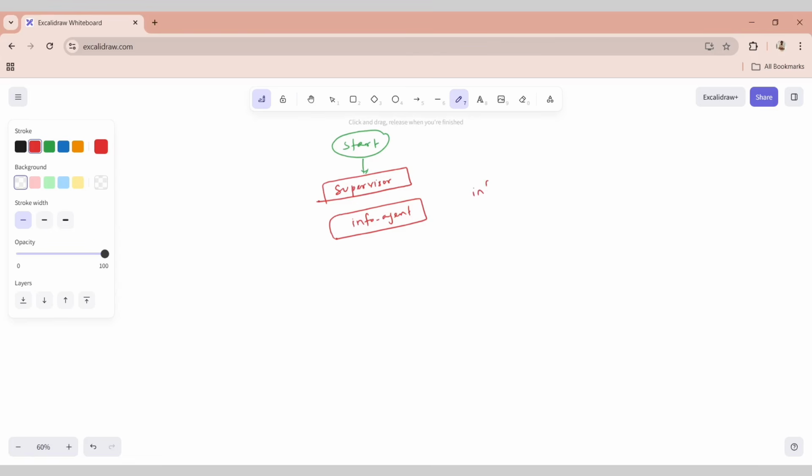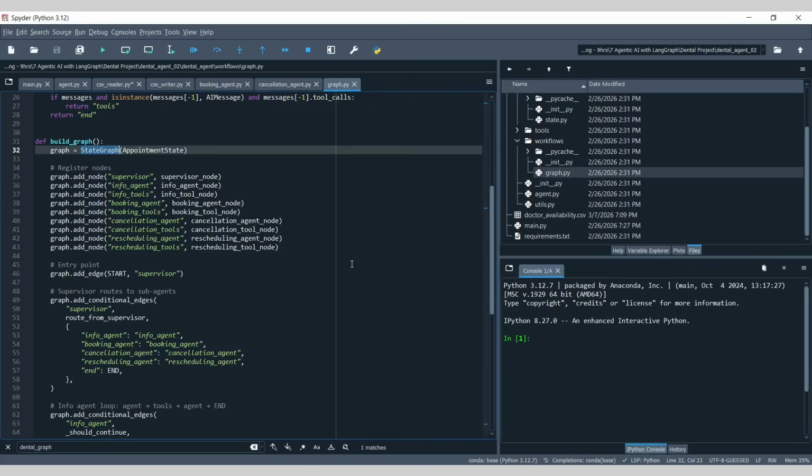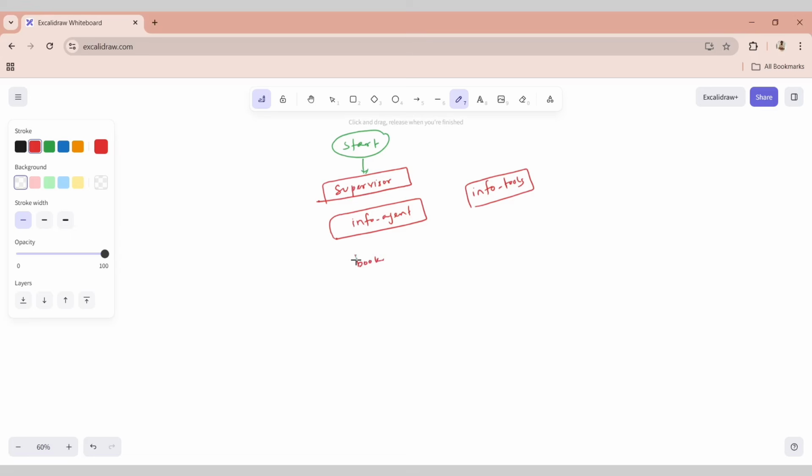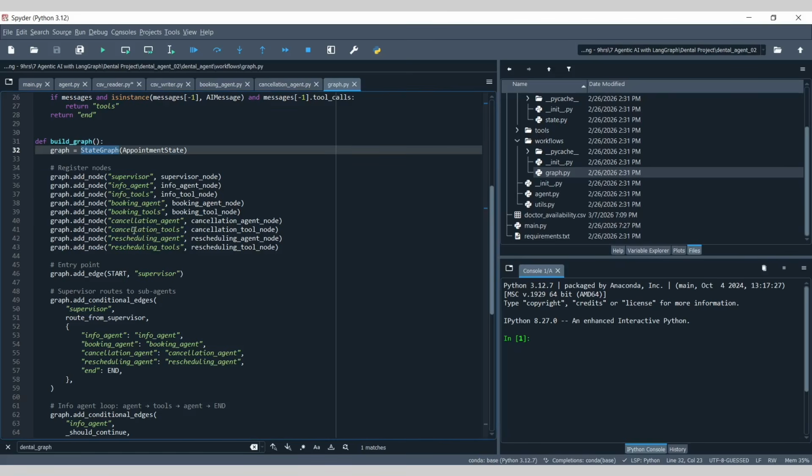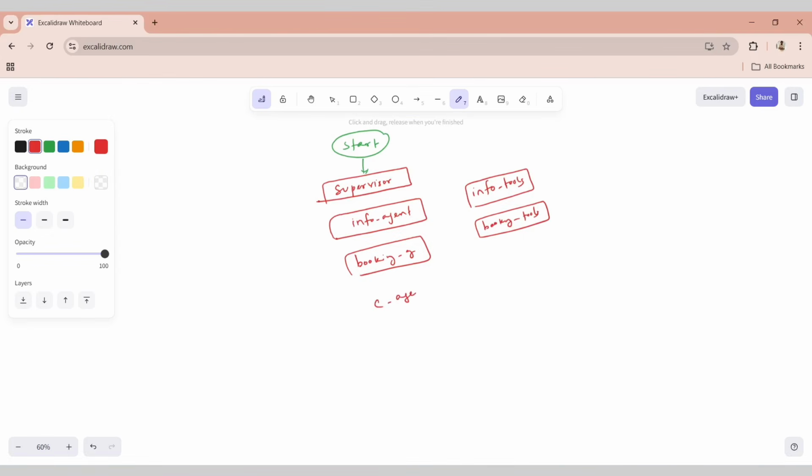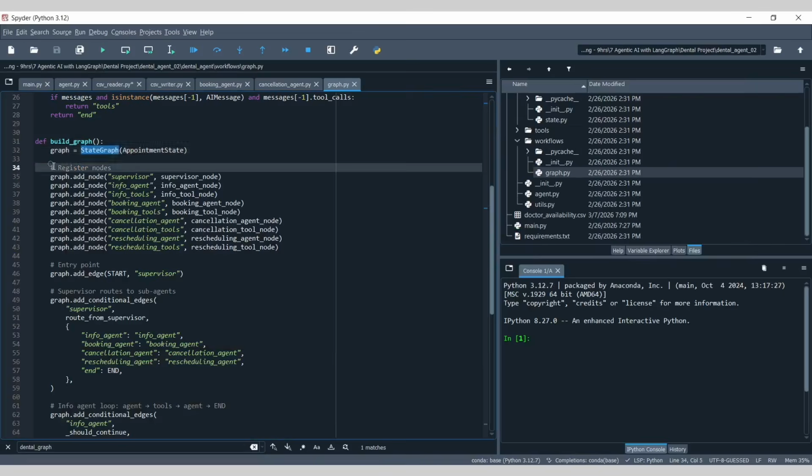Then we have the booking agent, booking tools. Then we have the cancel agent, cancel tools, and then the reschedule agent, reschedule tools.